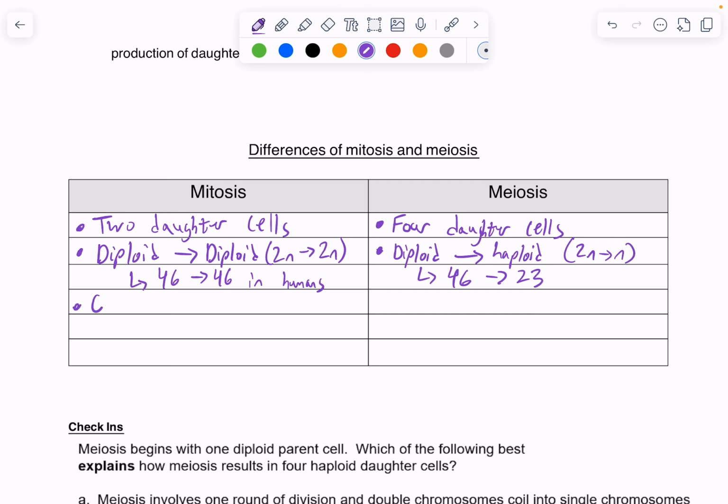For mitosis, we have one cell division, one cut. Meiosis is two cell divisions. Mitosis is for growth and development in somatic cells.